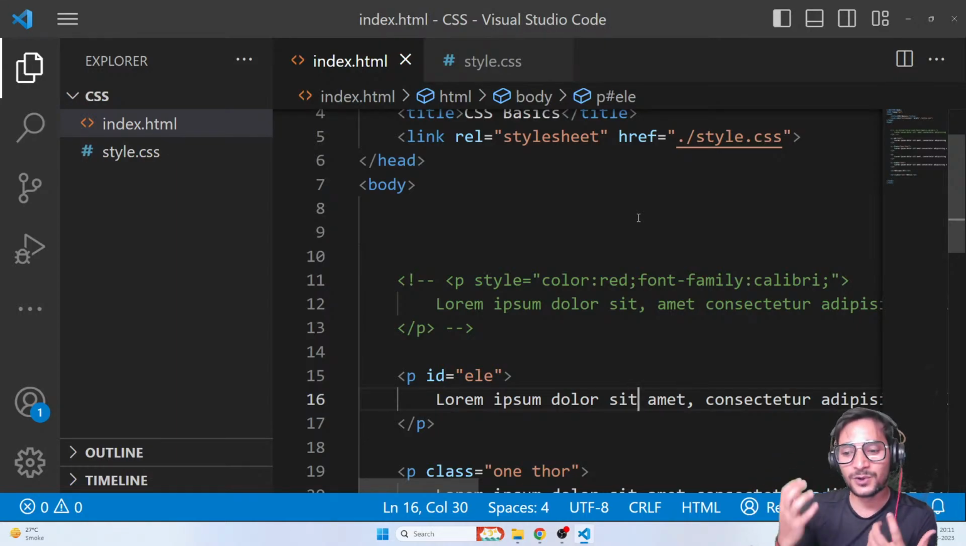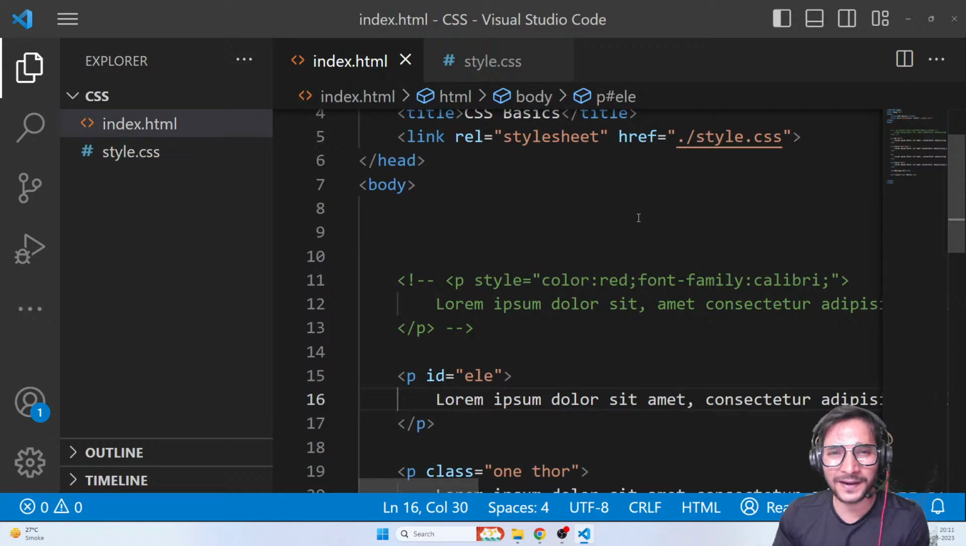And now is the time to really see what are the different properties available in CSS and how we can use them perfectly.